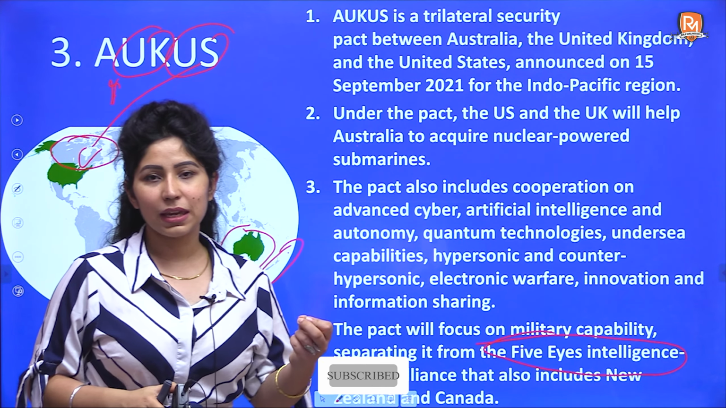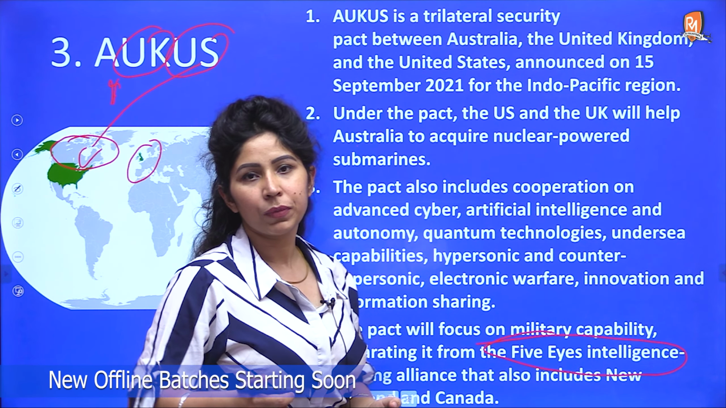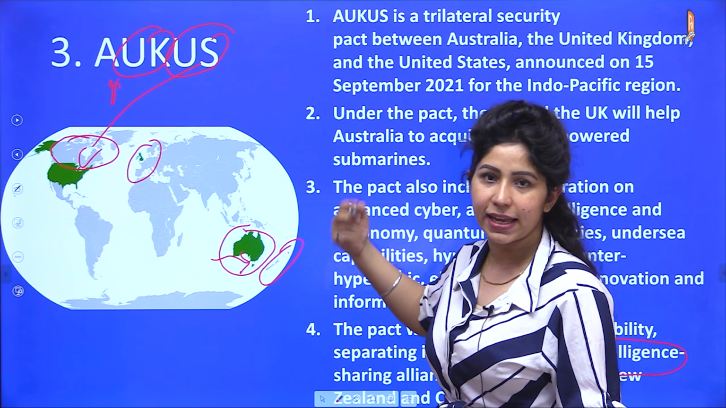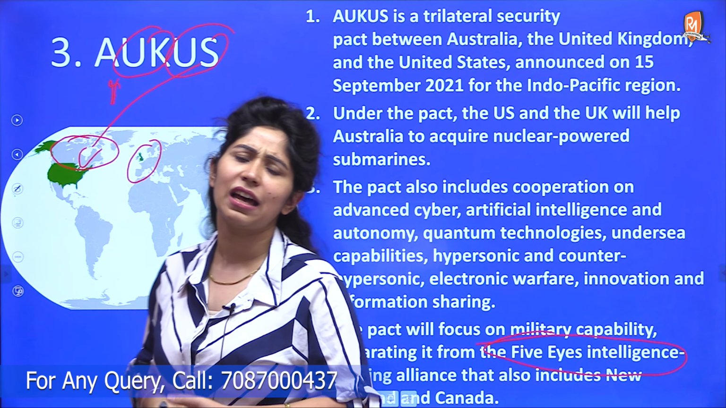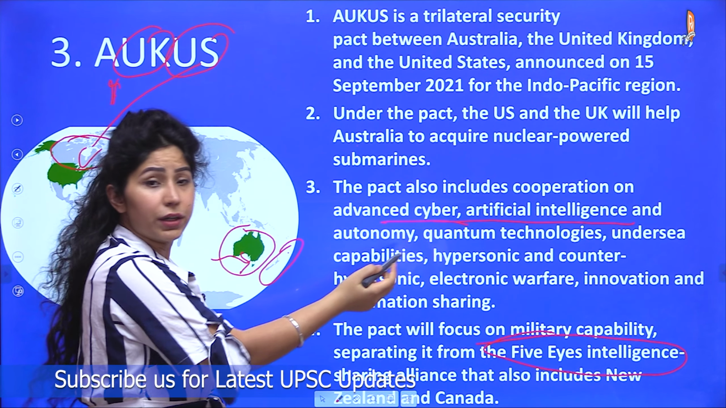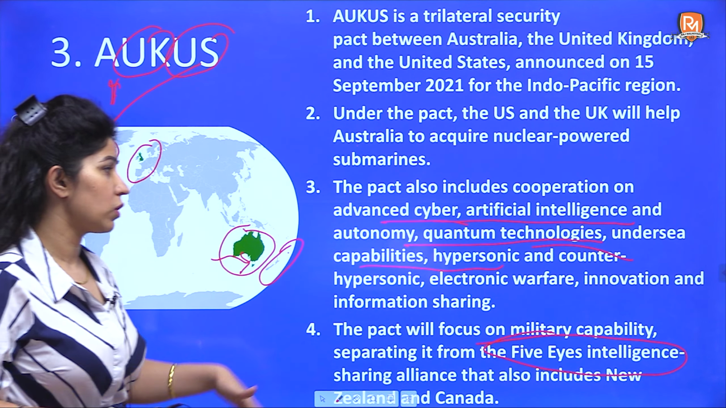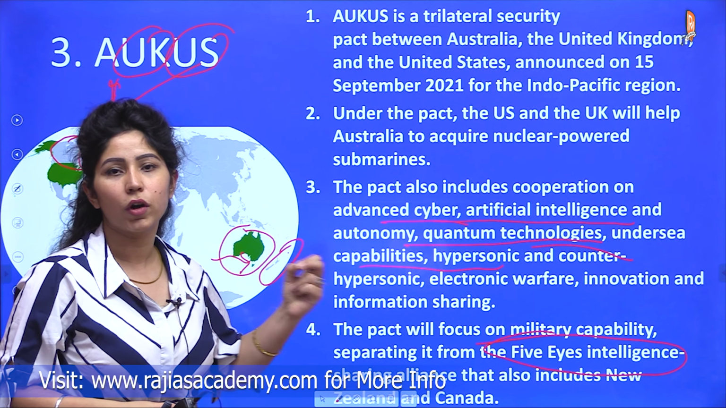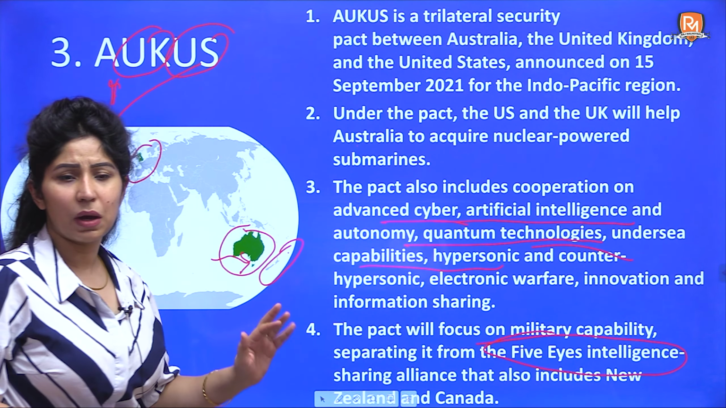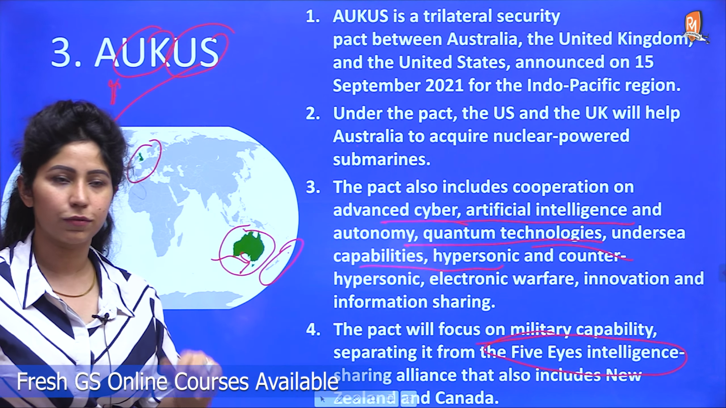So इसमें क्या होगा? The 2 countries, United States and United Kingdom, will support Australia to acquire nuclear powered submarines. तो Australia की security enhance करने के लिए, and they have collaborations over cyber security, artificial intelligence, quantum technologies, undersea capabilities, hypersonic and counter hypersonic, electronic warfare, like basically all modern forms of warfare. So this is about it. This is a very small information. Just remember it for eliminating statements or match the following questions.